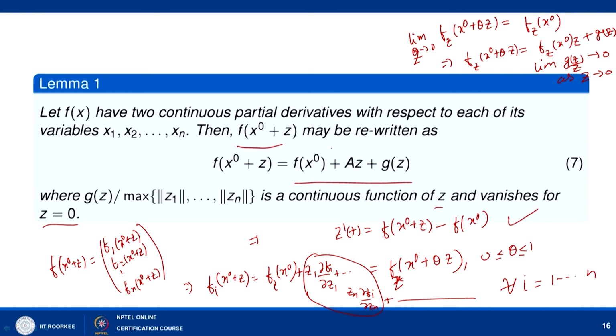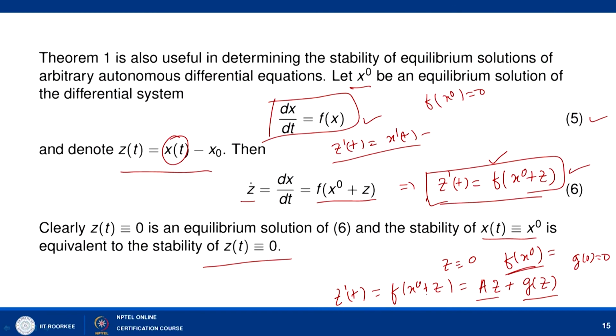Now, since f of x naught is 0, I can write the previous problem z dash equal to f of x naught plus z as A z plus g z, where g z contains terms in z1 to zn with power 2 or higher.